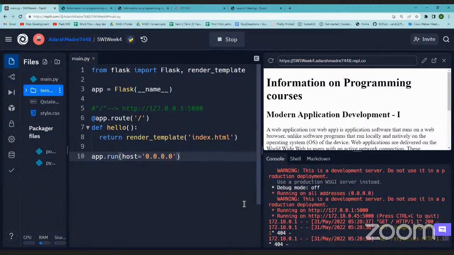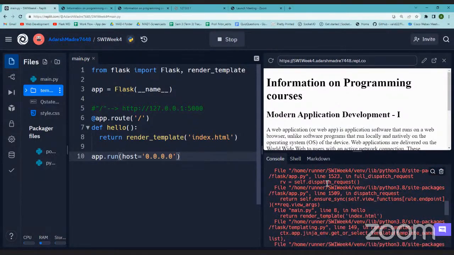Okay, keeping the debug mode on will give all the errors that we were getting. For example, here, whatever is given in the red line will be visible on the screen itself, right? This will give the developer an idea of what went wrong.